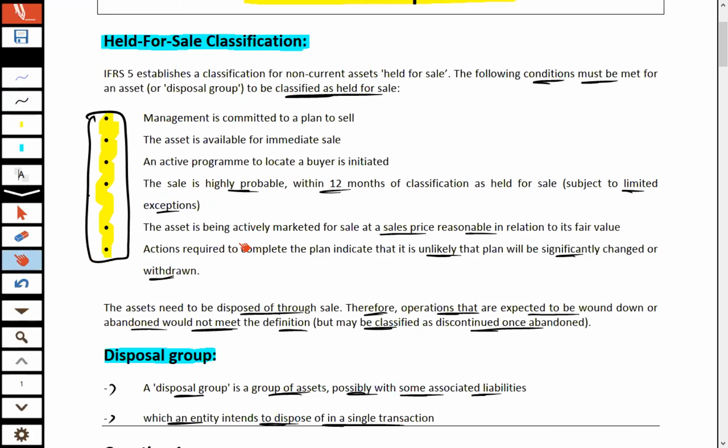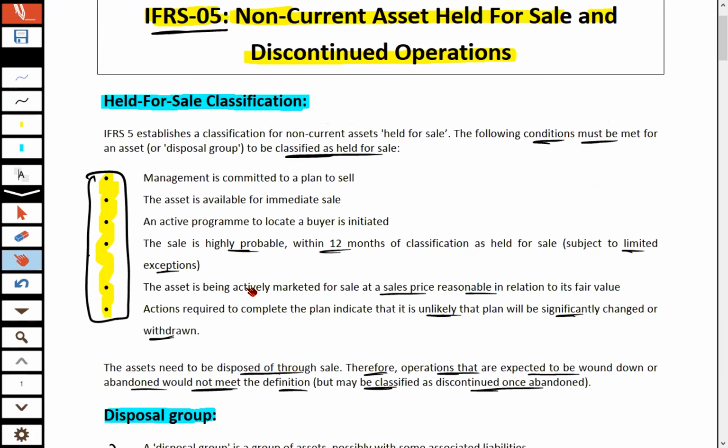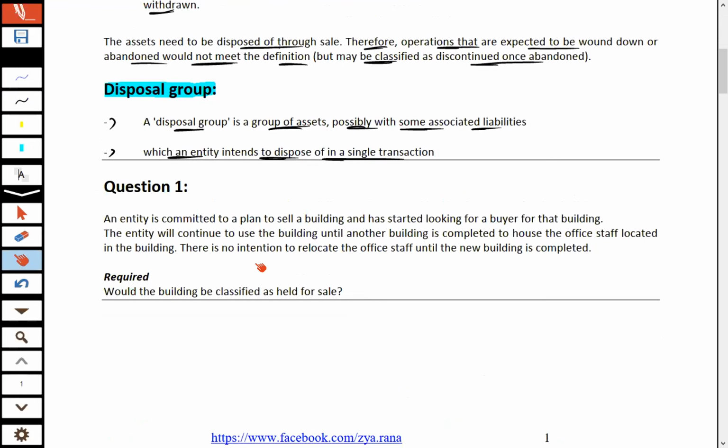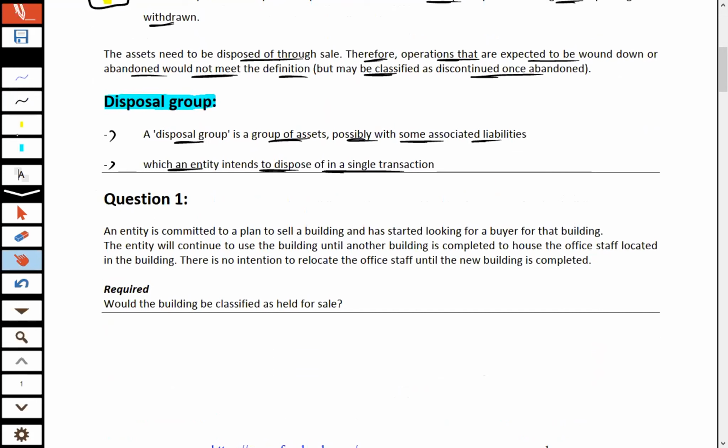On the basis of the discussion we have had so far in IFRS 5, we have question number 1, and its requirement is simply whether the building should be classified as held for sale or not.